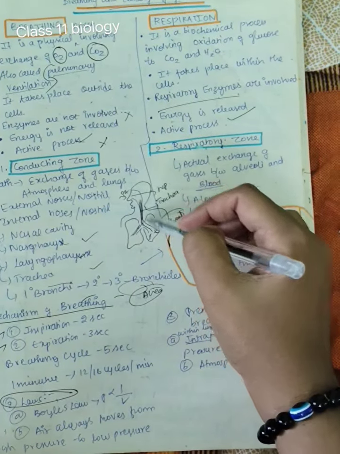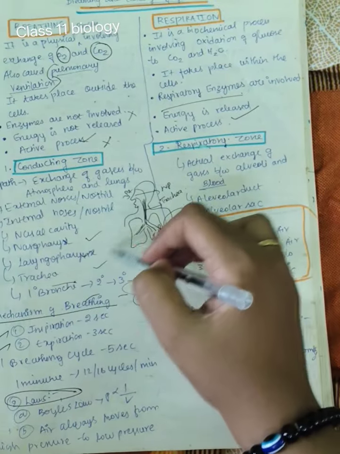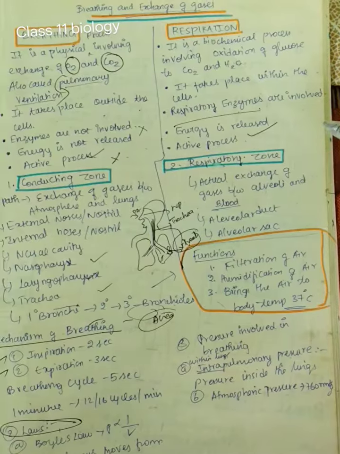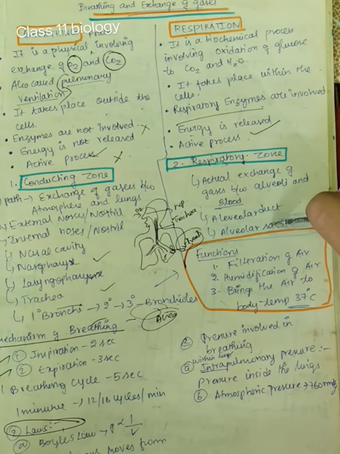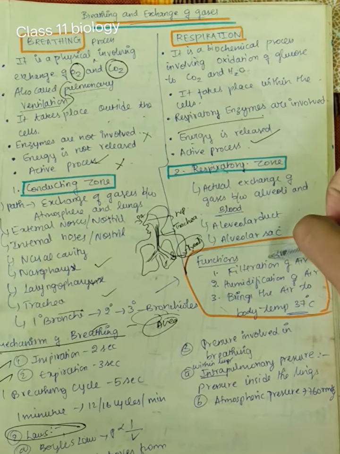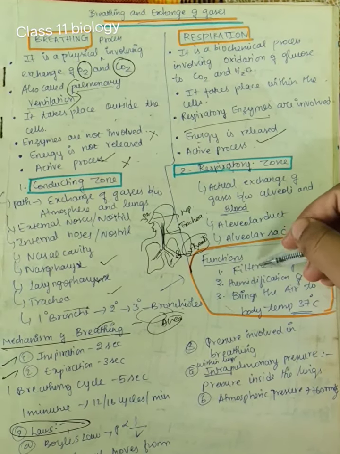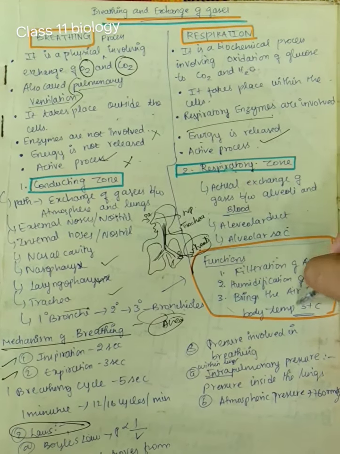So from the nasal passage till the bronchioles, it is known as the conducting zone, and that alveolar part is the respiratory zone. It is present in the alveolar duct. The conducting zone does filtration and humidification of air. It brings the air to the body temperature, 37 degrees Celsius.